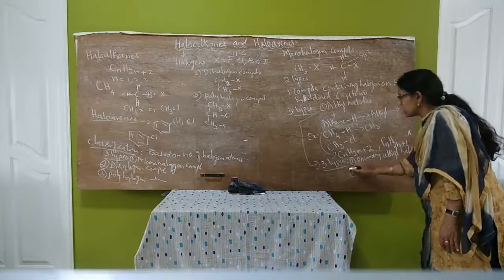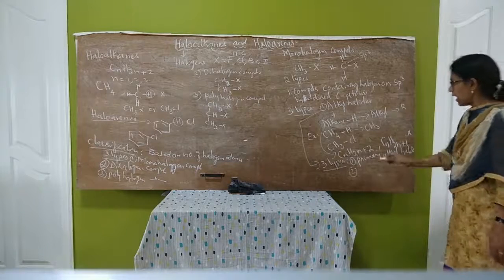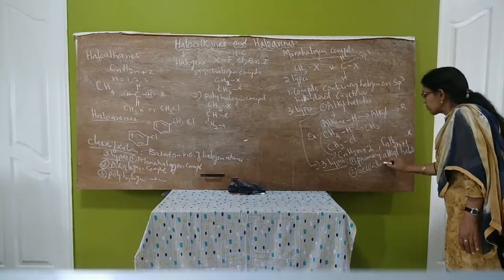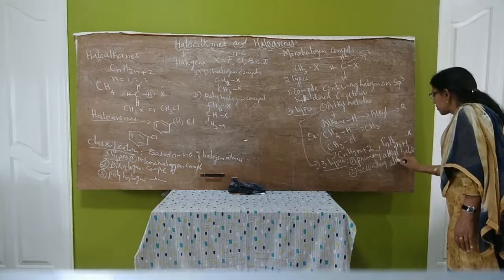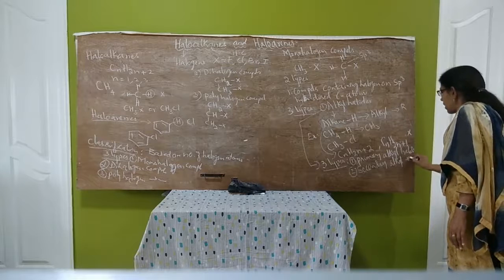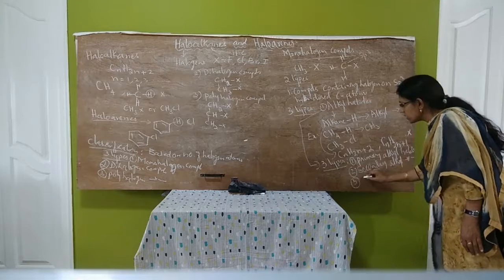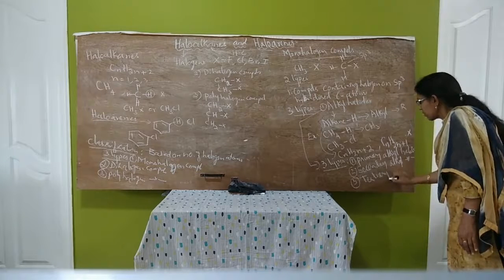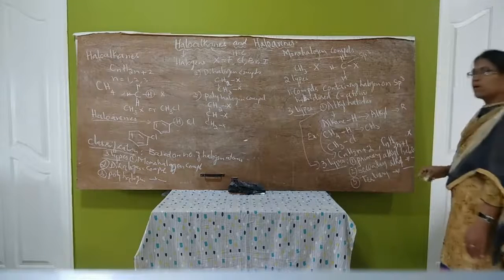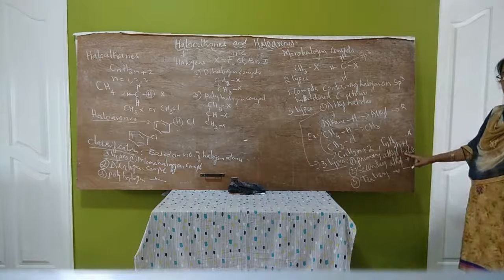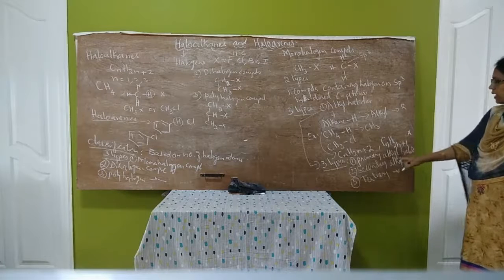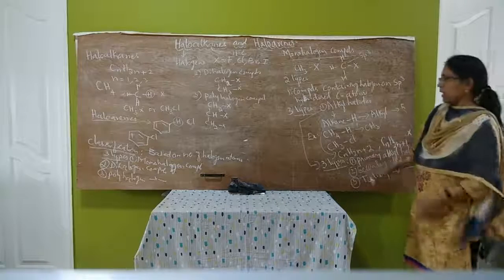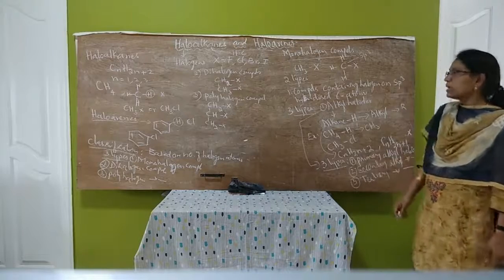Second one, secondary alkyl halide. And the third one is tertiary alkyl halide. Primary alkyl halides can also be represented as 1 degree alkyl halides. This is 1 degree, 2 degree and 3 degree alkyl halides. So what are primary alkyl